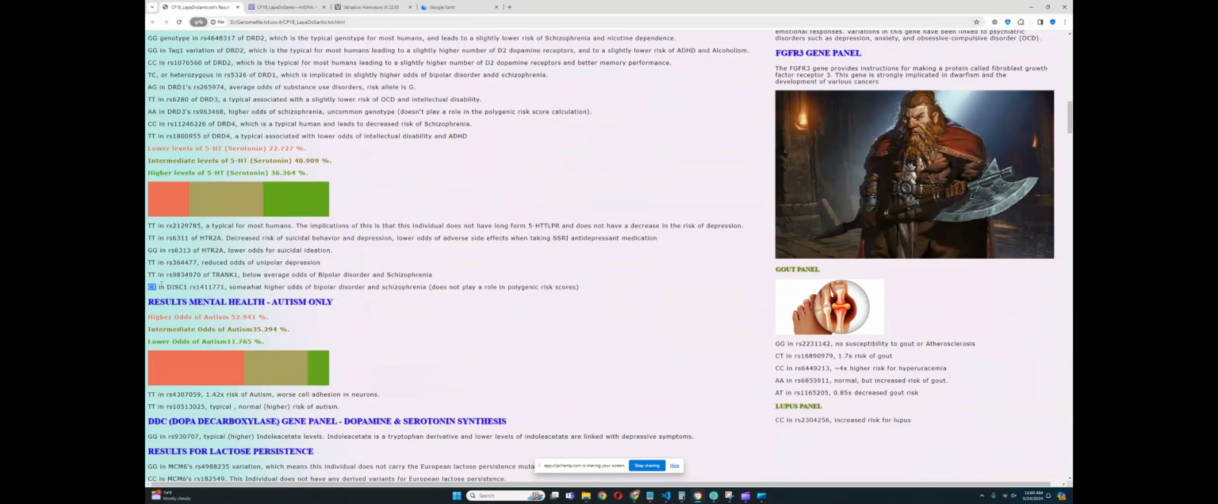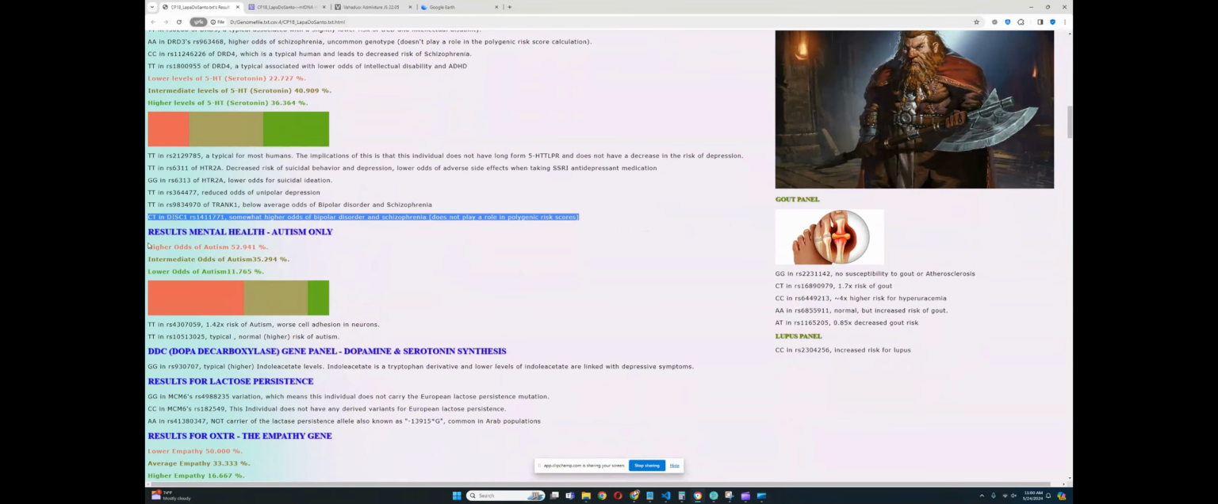He also has a genotype here, which leads to somewhat higher odds of bipolar and schizophrenia, but it does not play a role in polygenic risk scores. Very, very interesting. For autism, he has a predisposition to higher odds of autism, but I noticed that's typical for a lot of the samples I analyze.